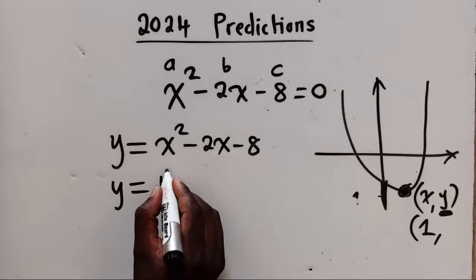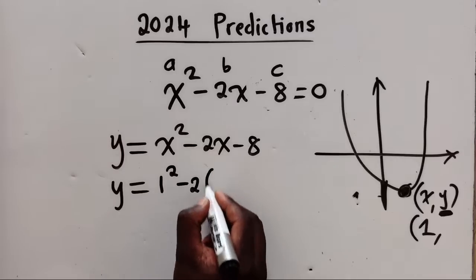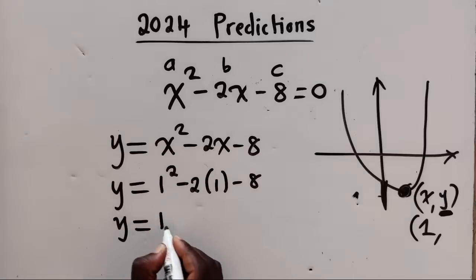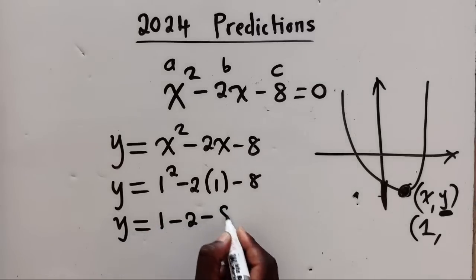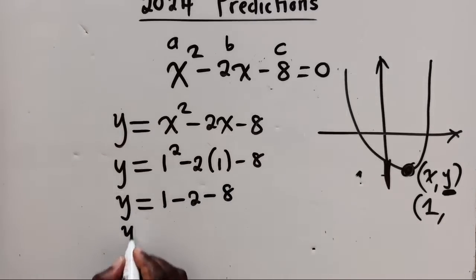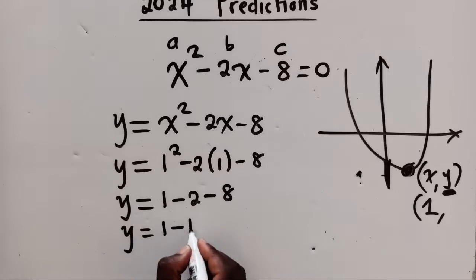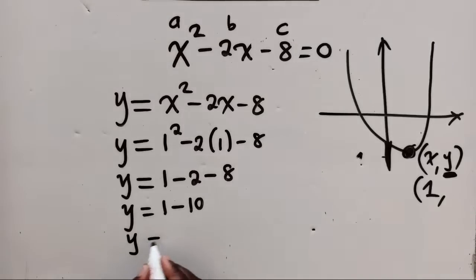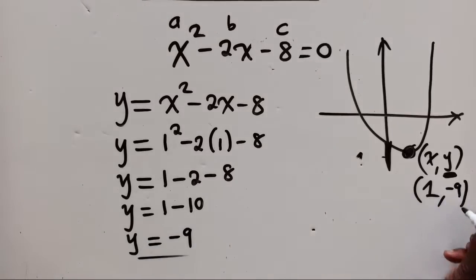So it will be 1 power 2 minus 2(1) minus 8. So y is equal to 1 minus 2 minus 8. We have 1 minus 10, meaning the y value will simply be equal to -9. So here it's (1, -9).